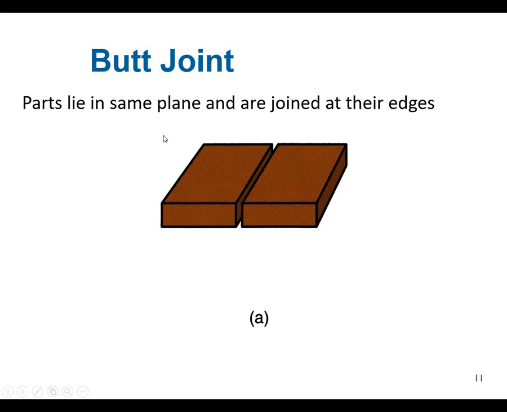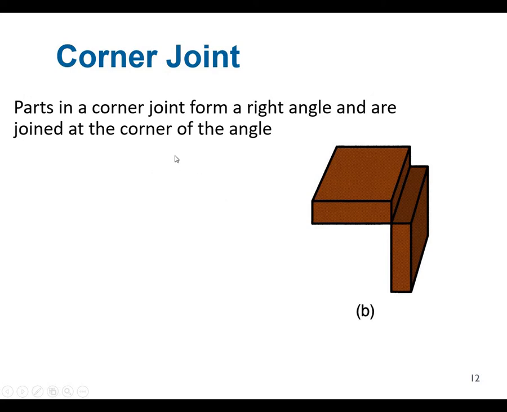In the butt joint, normally the parts lie in the same plane like this, and they are joined at their edges. So we call it a butt joint. In the corner joint, the parts form a corner, at right angle to each other, and they are joined at the corner of the angle. So they are joined from the outer side, maybe from the inner side.